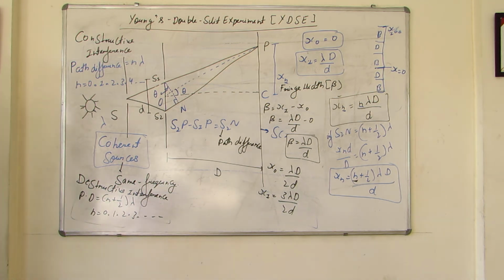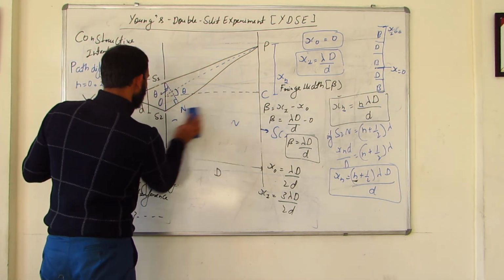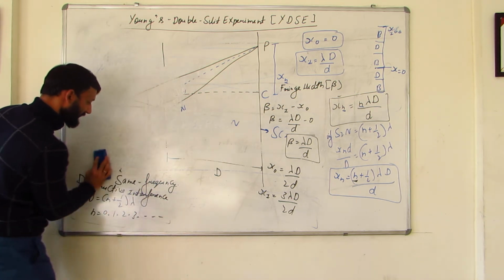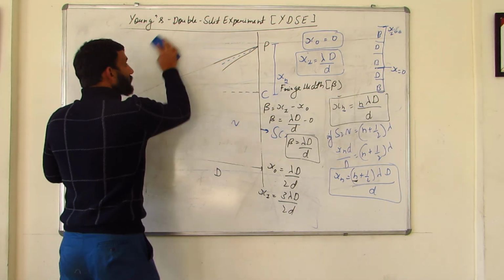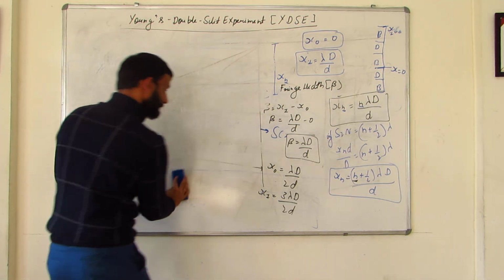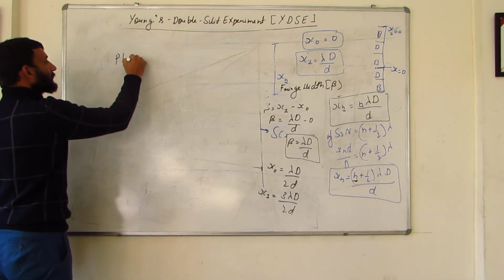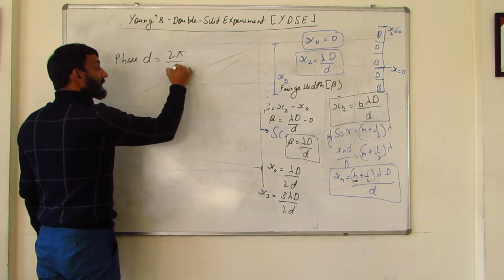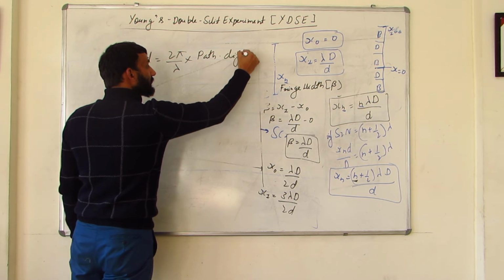Now, after this, I shall remove this. And if I plot a graph, first let me tell you a relation between path difference and phase difference. So, phase difference is equals to 2 pi by lambda into path difference, right?